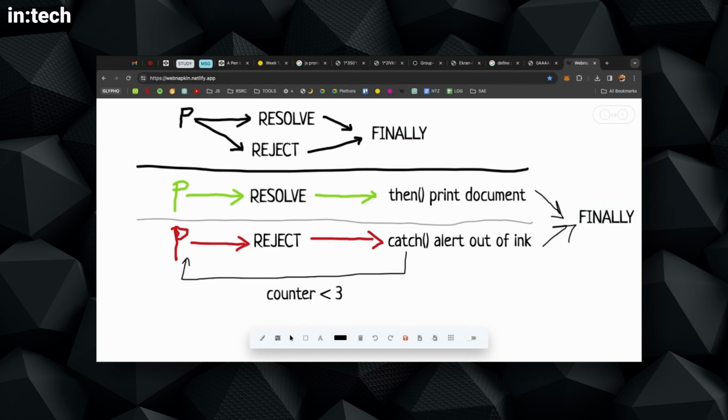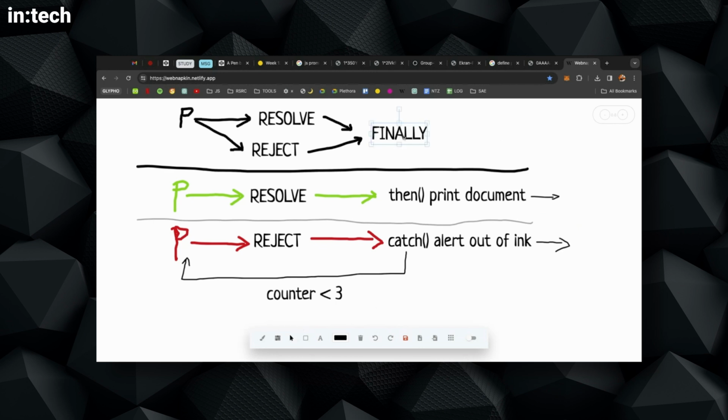So we either go through promise, resolve, print, and then we reach the end, finally, or the reject, or maybe to do it a little bit differently. So we have just in mind two cases that can happen individually. They can never happen at the same time. So I think this is much better.